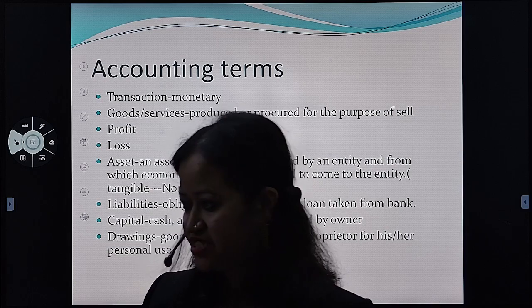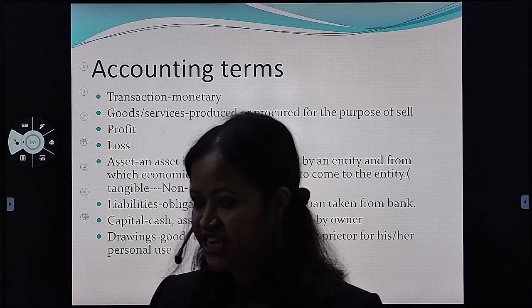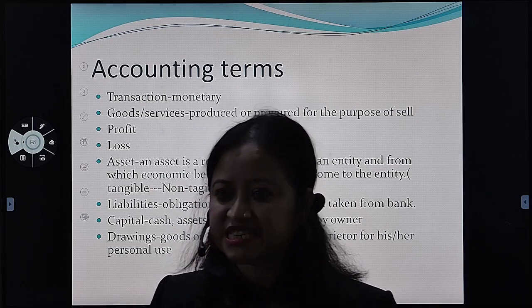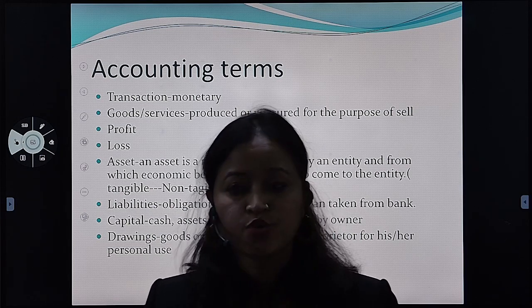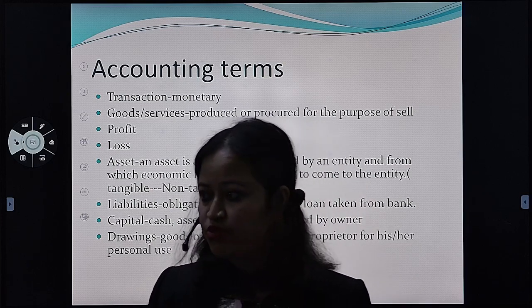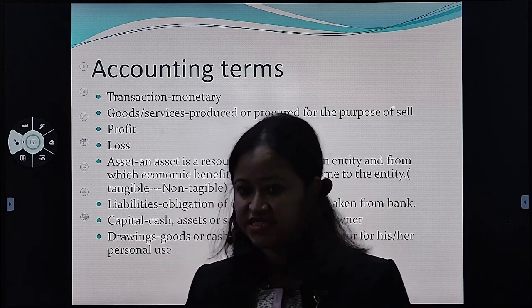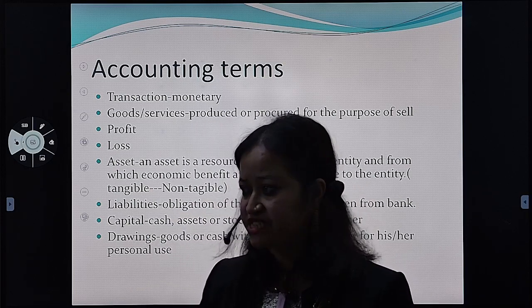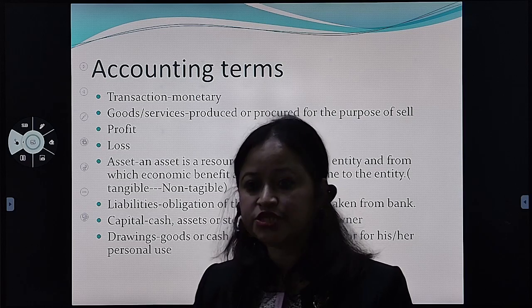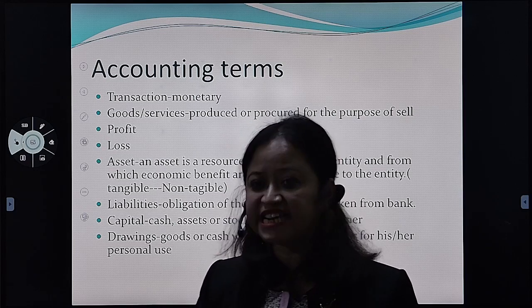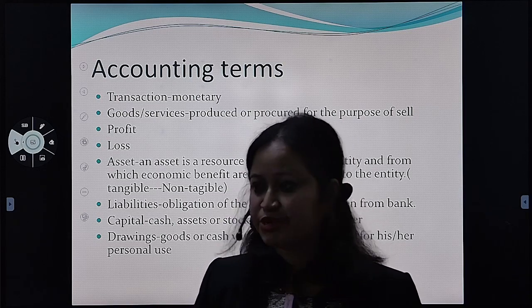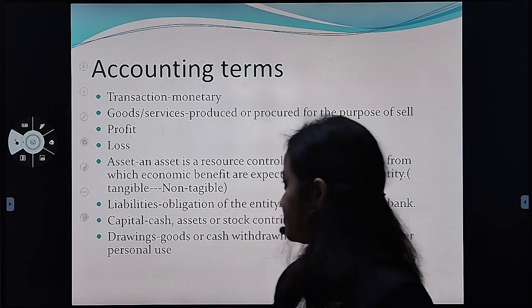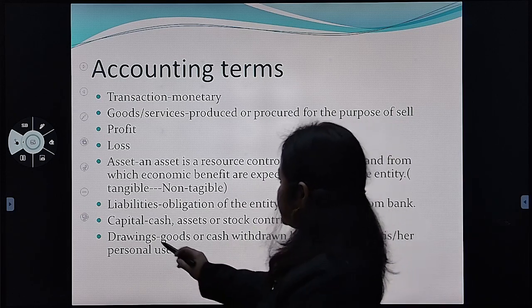DR means debit. We'll come back to what debit and credit are. But when money comes into the business, that cash will be debited, right? So when the proprietor invests money, stock, or any asset into the business, that will be called capital. Fine? Okay.